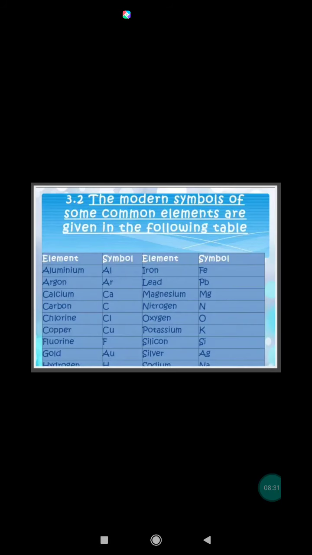Modern atomic symbols or chemical symbols. A chemical symbol is a shorthand notation derived from scientific name of a substance. Modern system more or less follows the guidelines of the Berzelius system. Normally, the symbol of an element or atom is the initial letter of its common English, Latin, Greek, or German names. This letter is written as capital letter. For example, symbol of nitrogen is N. For potassium is K from kalium.